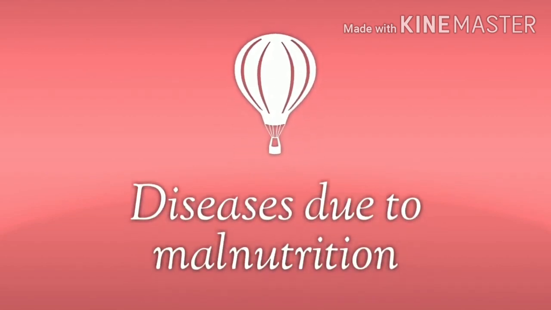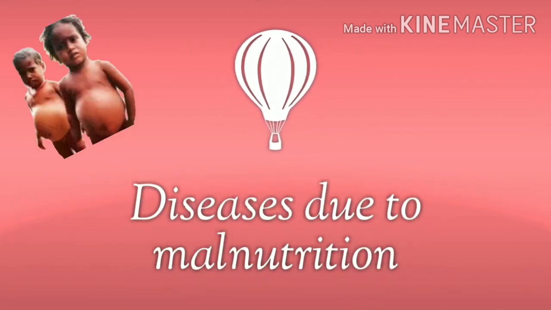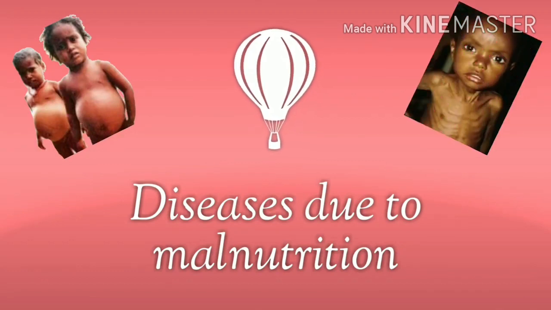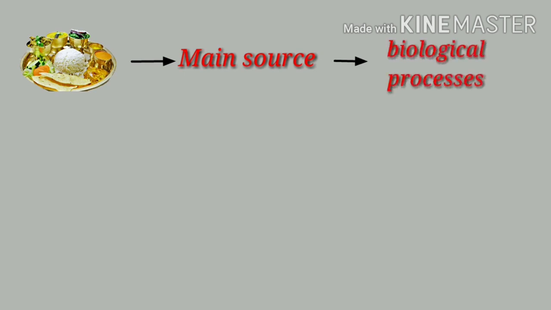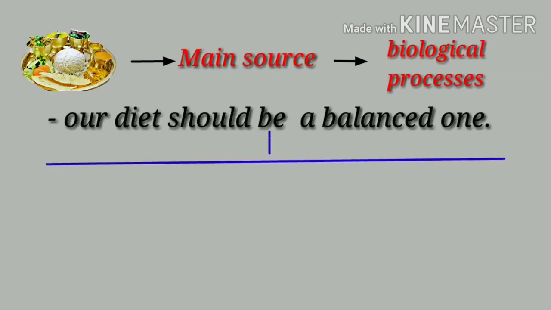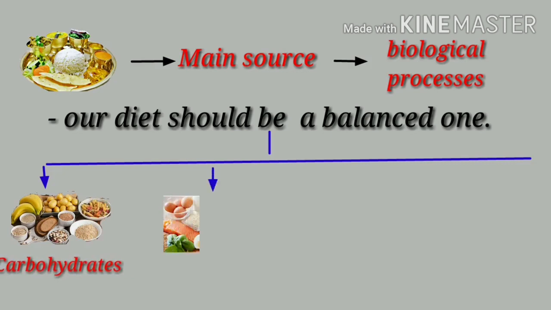Now we are going to discuss diseases due to malnutrition. We know that food is the main source to maintain biological processes in a perfect manner. Our diet should be balanced, one which contains a proper amount of carbohydrates, proteins, vitamins, mineral salts and fats.